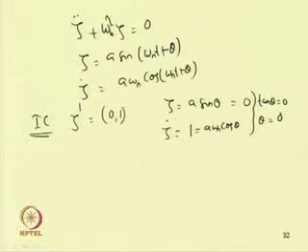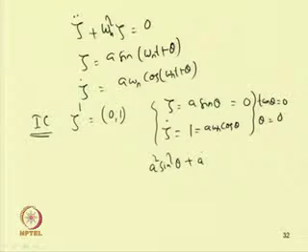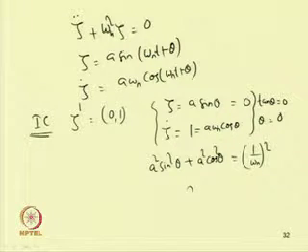By squaring and adding these two equations, one can see a square sin square theta plus a square cos square theta equal to 1 by omega n square. From this one can obtain a equal to 1 by omega n.